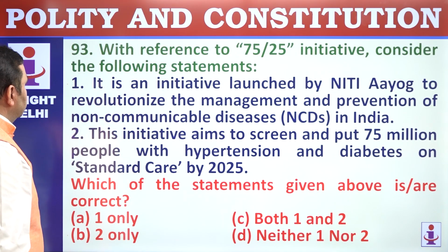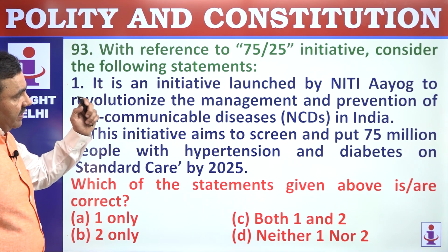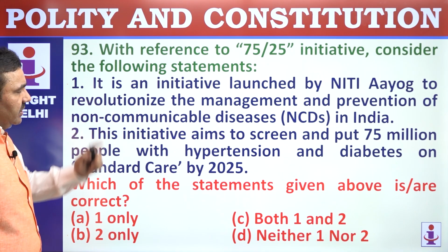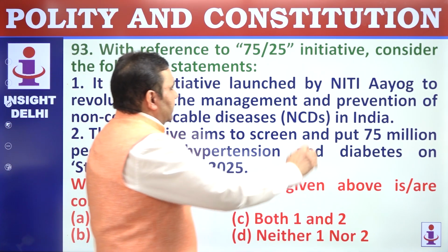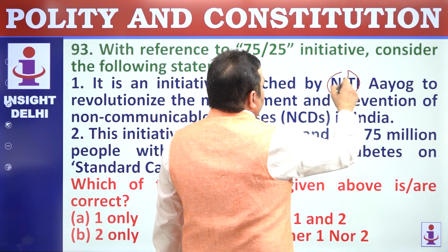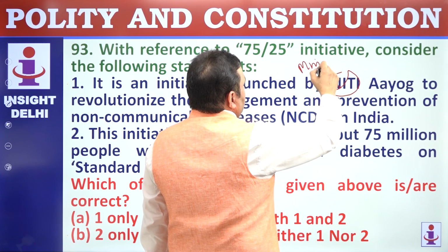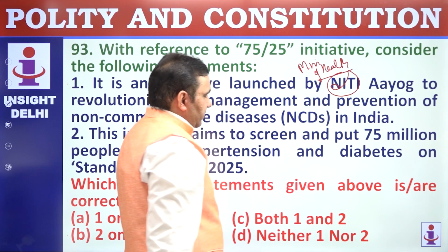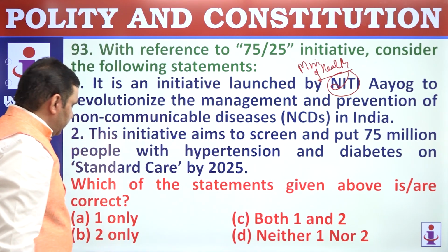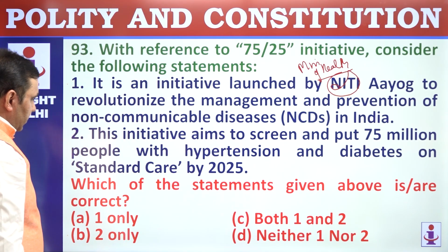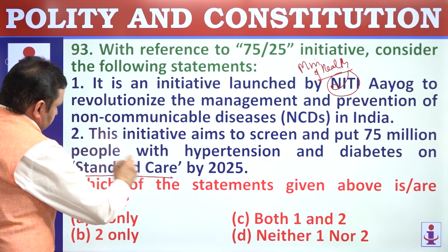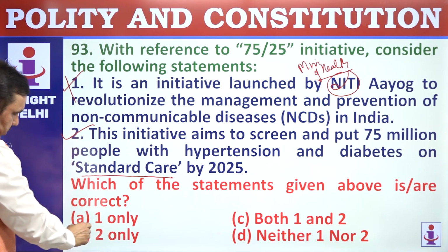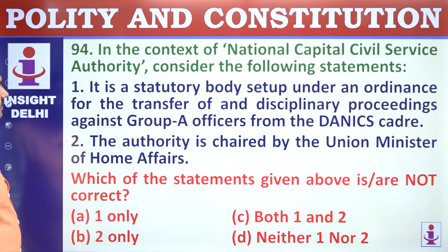2 are correct. 93. With reference to the 75/25 initiative, consider the following statements. It is an initiative of, not NITI Aayog, Ministry of Health. So 75 million people suffering from hypertension and diabetes should be getting standard care by 2025. That's correct. First one is wrong. Option is 2 only.